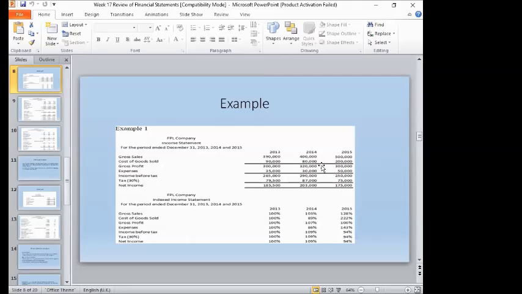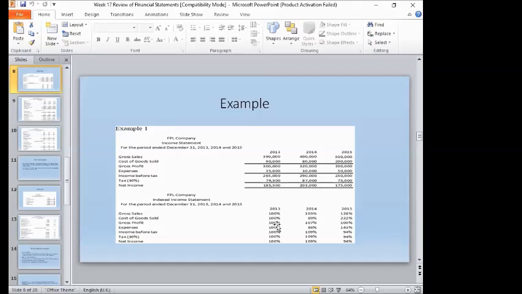How can you analyze the percentage of the income statement? As you can see, from 2013 up to 2015, the gross sales are increasing. While the cost of goods sold will also increase, and that's not good because in 2015, that's 22%. There's something wrong about the cost of goods sold. Even though we generate gross sales, if the cost of goods sold is high, it will be deducted from the gross sales and affect the gross profit.